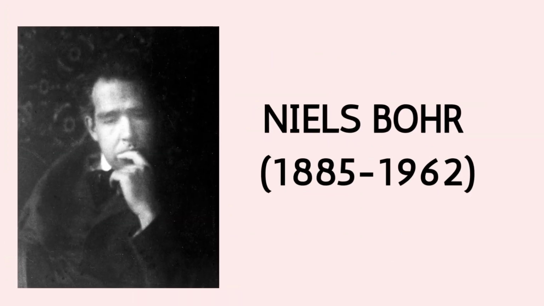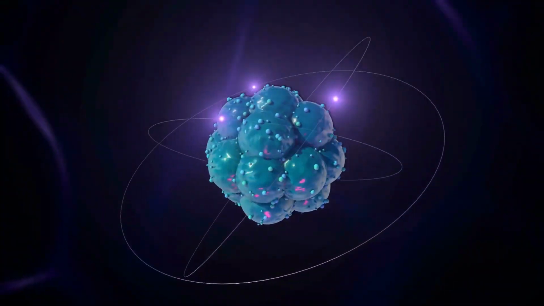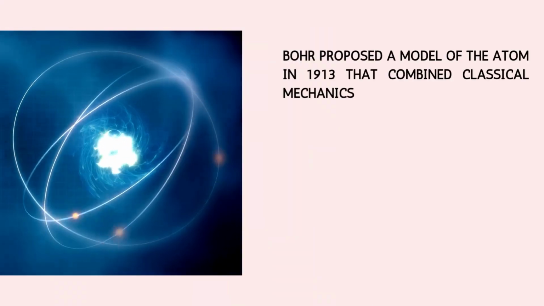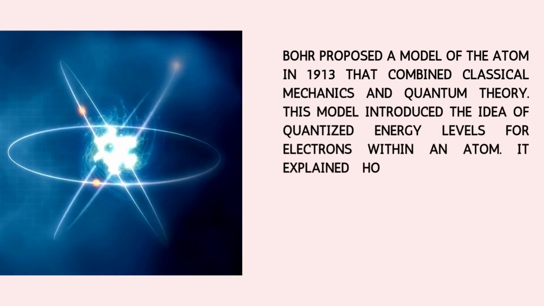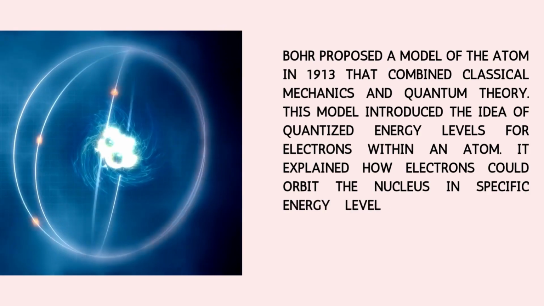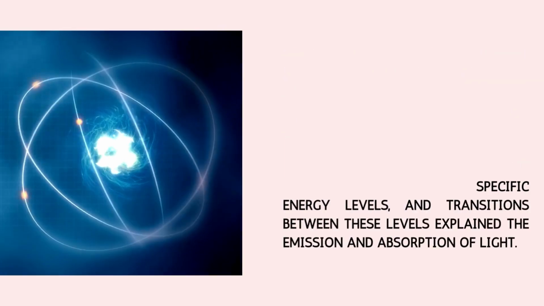Niels Bohr, 1885 to 1962. Niels Bohr was a Danish physicist who made significant contributions to our understanding of atomic structure and quantum mechanics. His work laid the foundation for modern atomic and quantum physics. Bohr proposed a model of the atom in 1913 that combined classical mechanics and quantum theory. This model introduced the idea of quantized energy levels for electrons within an atom.